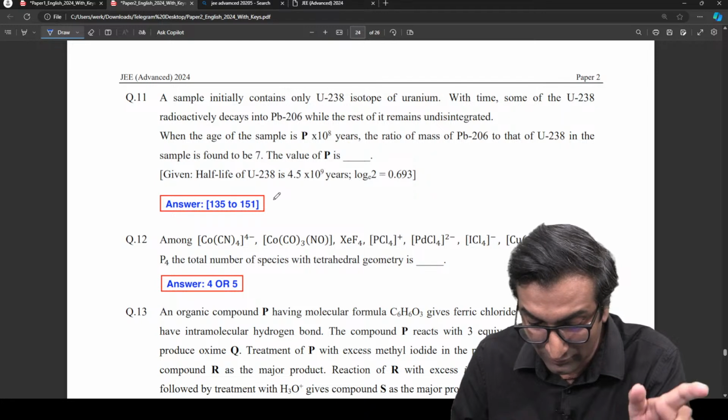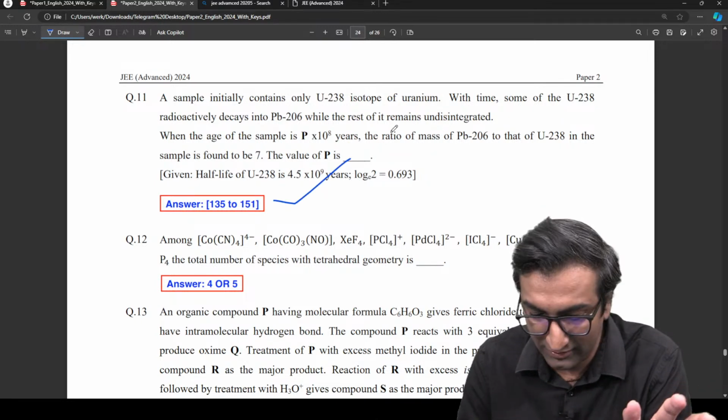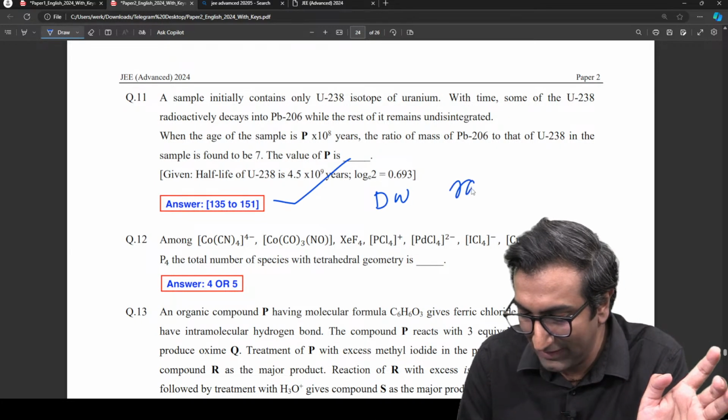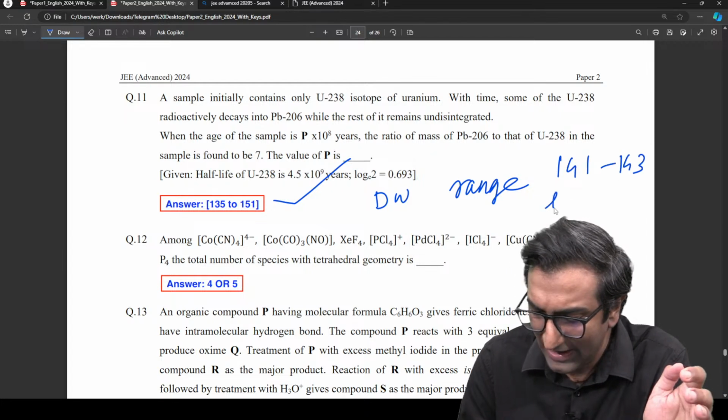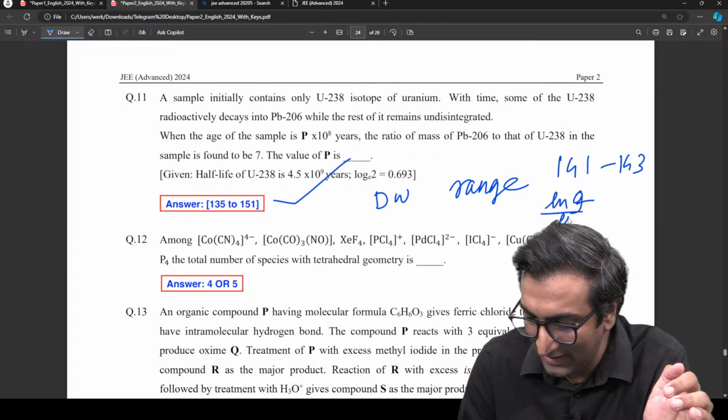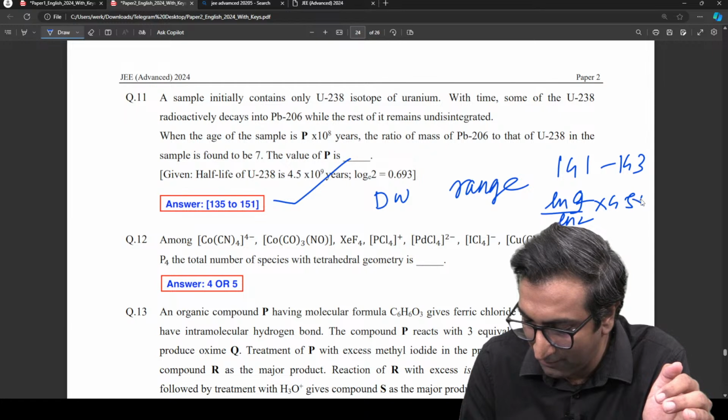Anyway, in this one, I told you guys not to worry about it. The range is going to be beautiful. It's going to be big. It doesn't matter if it's 141 or 143, whatever you put in. And this was straightforward. It was just ln 9 by ln 2 into this 4.5 into 10 power 9.